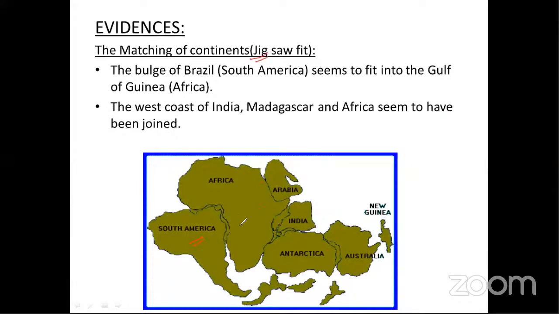Means you can fit South America and Africa very easily. The Brazil part and the Gulf of Guinea of Africa can easily fit within each other. Similarly, you see this is the Indian Peninsula, and this island is called Madagascar Island. This Madagascar Island can easily fit with Africa. This Antarctica means all these continents were part of the same landmass. So this is called matching the continents, the jigsaw fit. This was the first evidence given by Wegener.